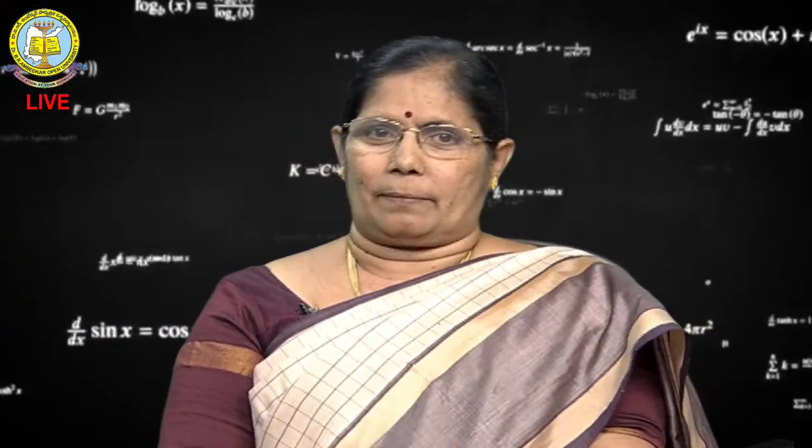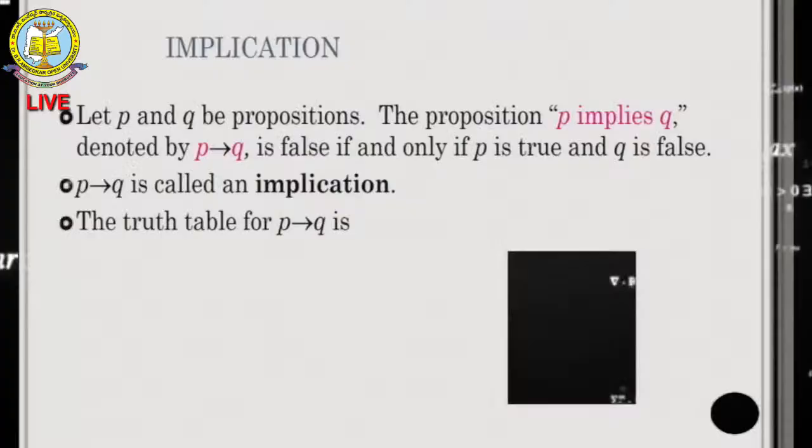No. Whoever discovers America, it does not change the number of days in a week. So that is the reason a true implication false is always false. So P implies Q is true when both are true.